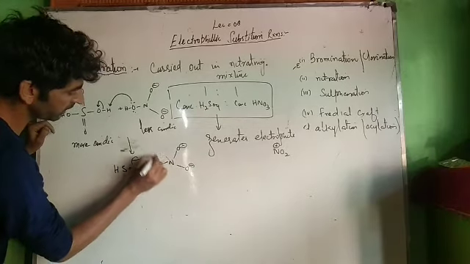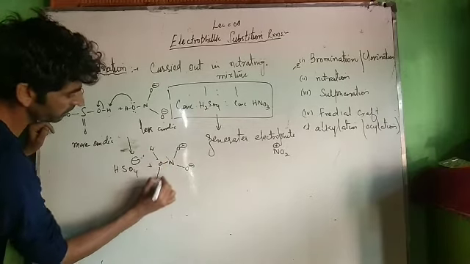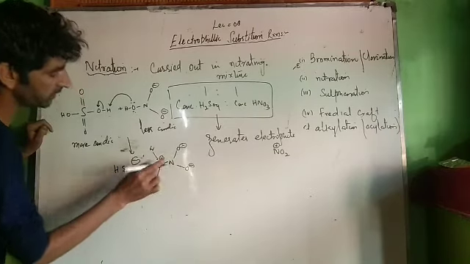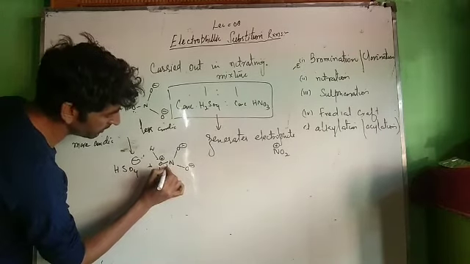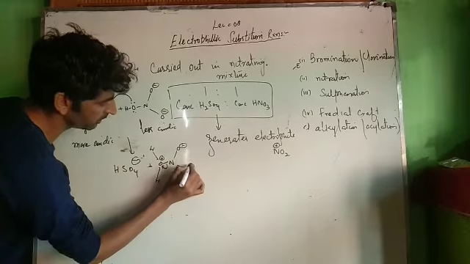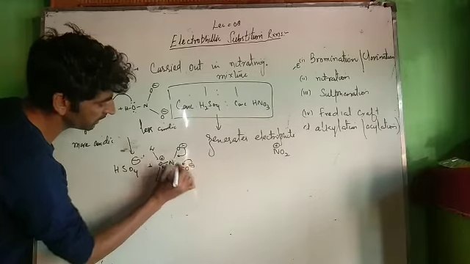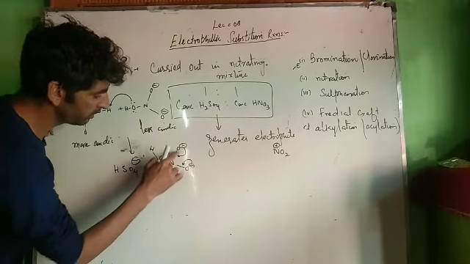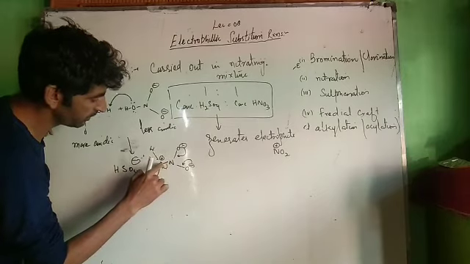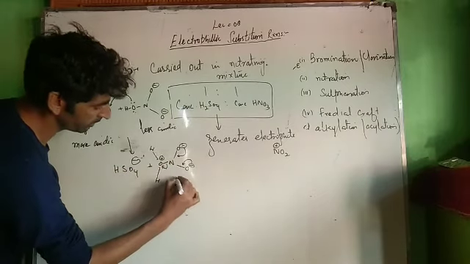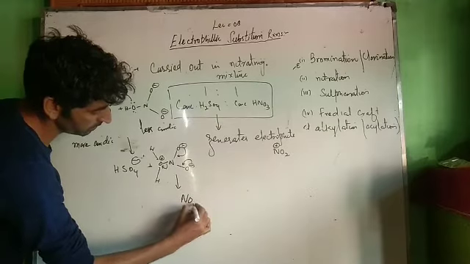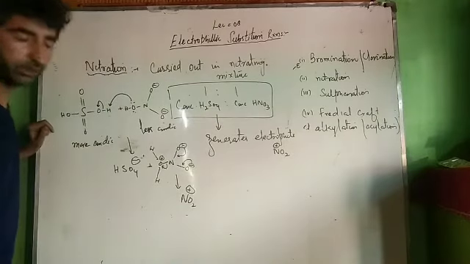To this oxygen atom, we have now two hydrogens attached and positive charge. Now we can break this bond towards oxygen atom because positive charges are there. This comes back, we get NO2 with positive charge. Because the bond breaks this side, we get positive charge over here. We get NO2 positive. Now this is our electrophile.